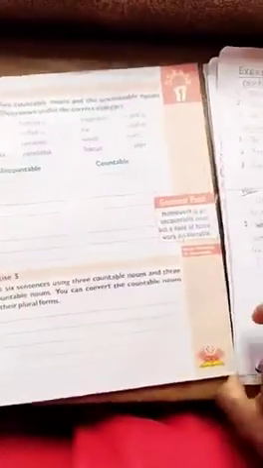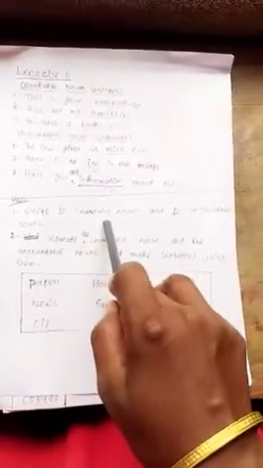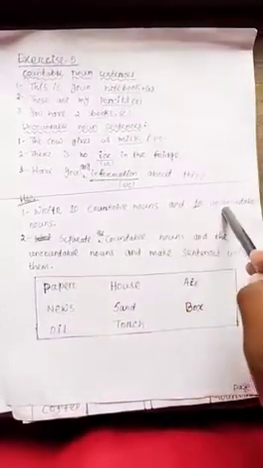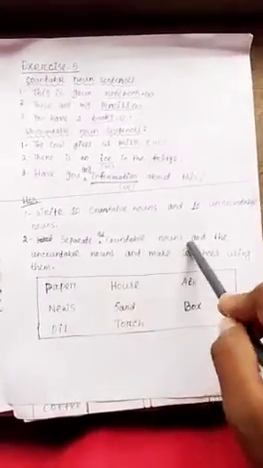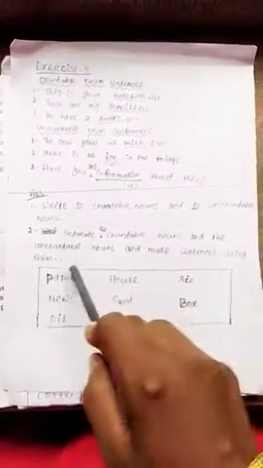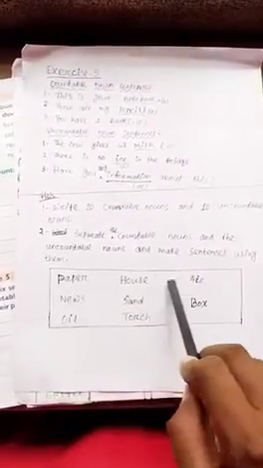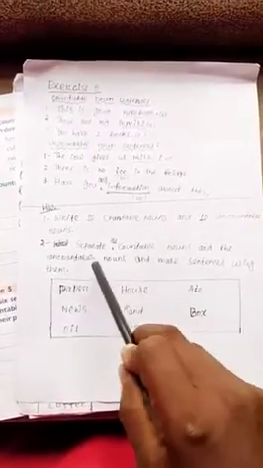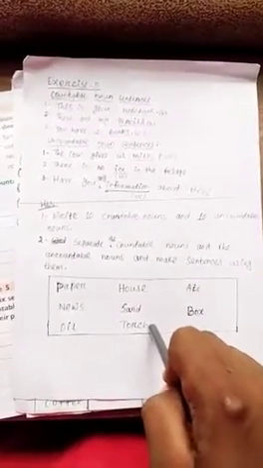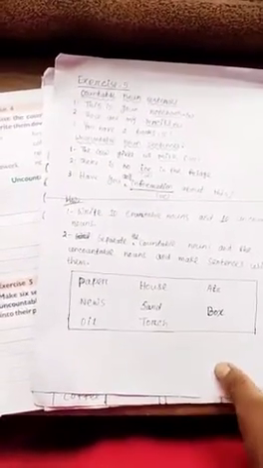So students, this is your hard copy. At the end of my hard copy, I am providing you some homework questions. Write 10 countable nouns and 10 uncountable nouns. Separate the countable nouns and the uncountable nouns and make sentences using them. You should write out these hard copy notes or exercises in your English grammar copy and be prepared for your coming exam.